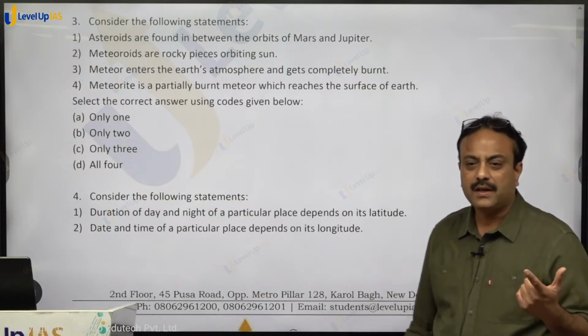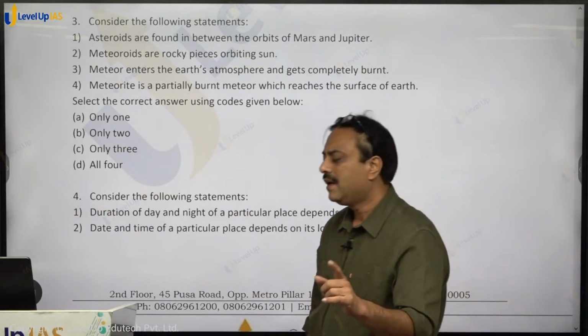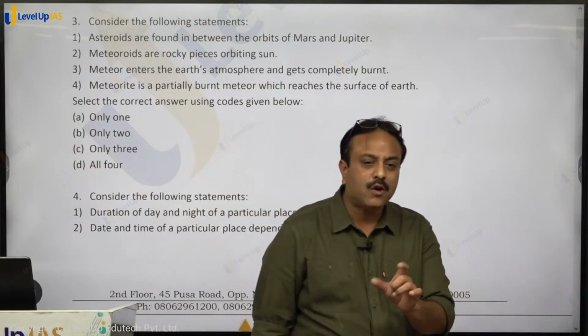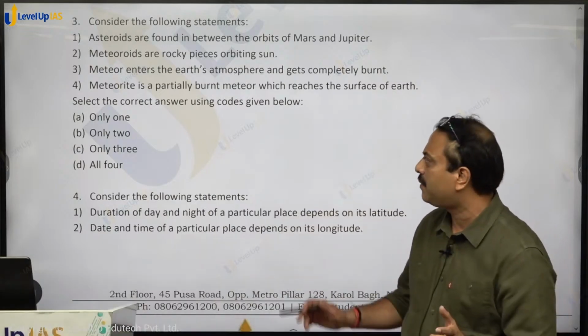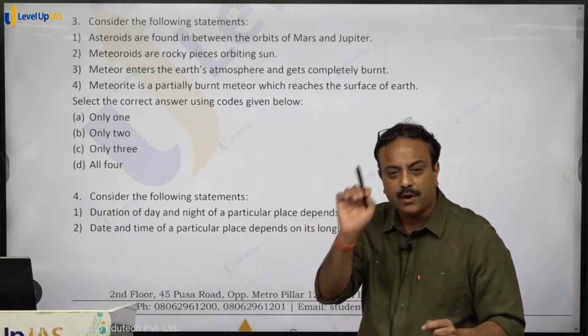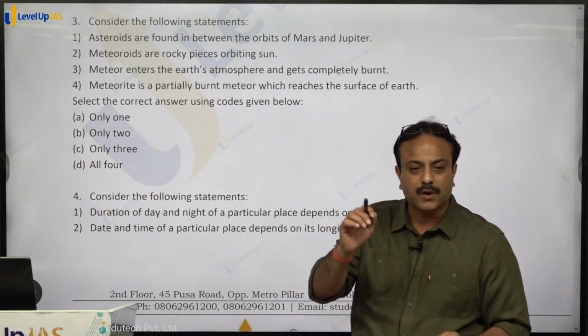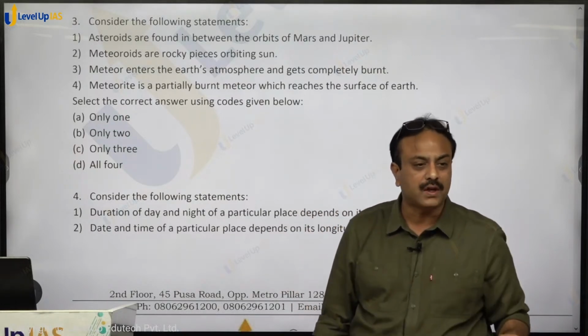First statement, asteroid. All those rocky substances which are orbiting the sun in between the orbits of Mars and Jupiter, they are called as asteroids. 100% correct statement. Meteoroids, D for dog, are the rocky pieces orbiting the sun. All other bodies which are present in the solar system orbiting the sun, they are known by the term meteoroids.